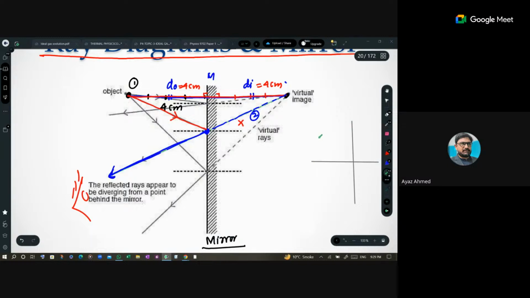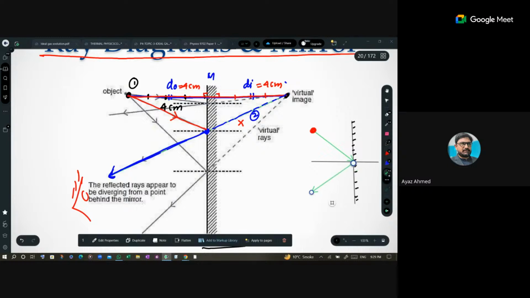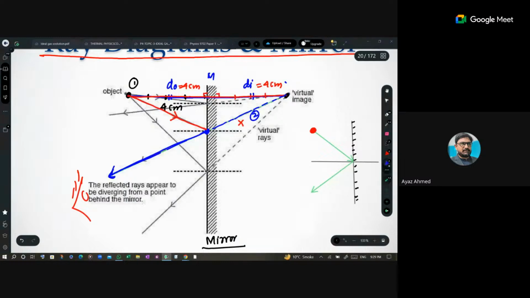What is actually happening is that light from the object is coming to the mirror, and it is reflected back from there to the observer's eyes, following the laws of reflection. These are the observer's eyes. So angle of incidence is equal to angle of reflection. Are you getting this?